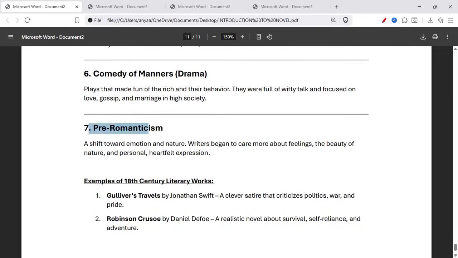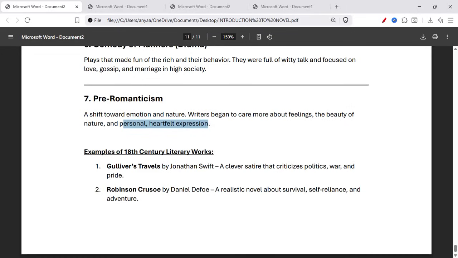Number seven, pre-romanticism, a shift toward emotion and nature. Writers began to care more about feeling, the beauty of nature, and personal heartfelt expression. For example, 18th century literary works are Gulliver's Travels by Jonathan Swift and Robinson Crusoe by Daniel Defoe.